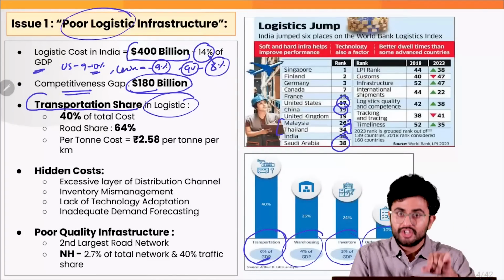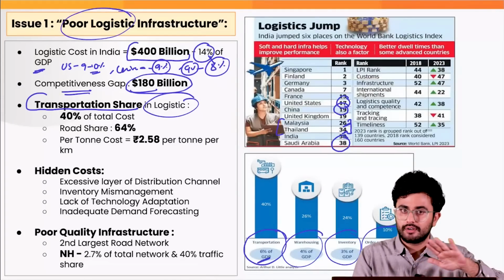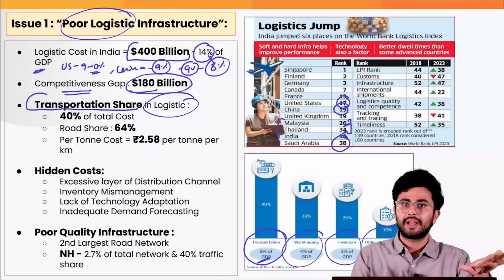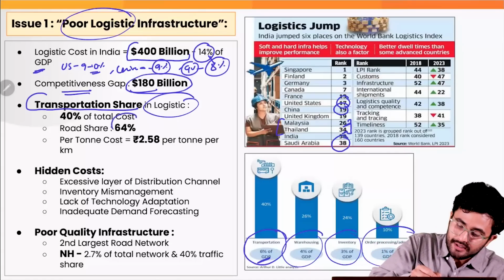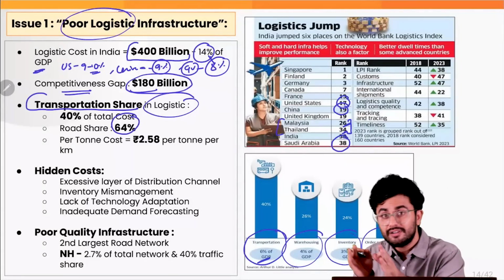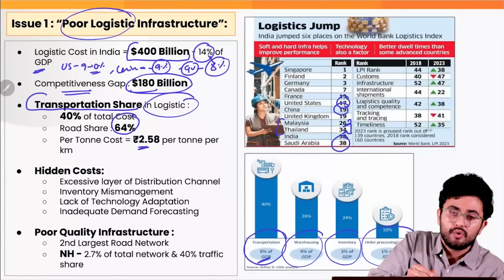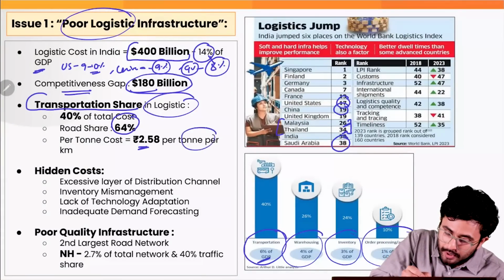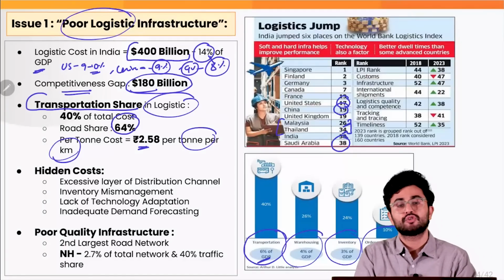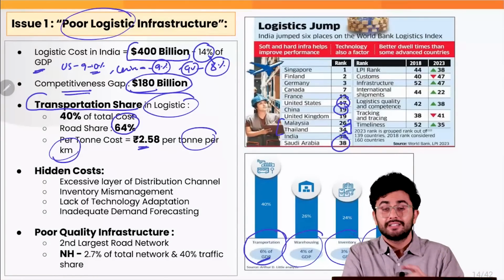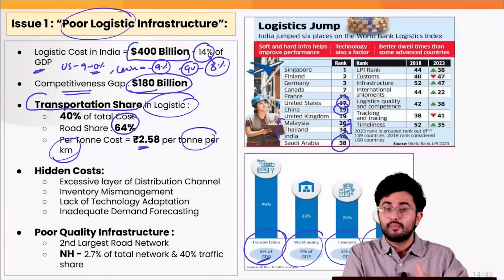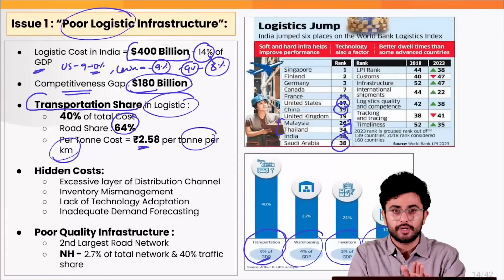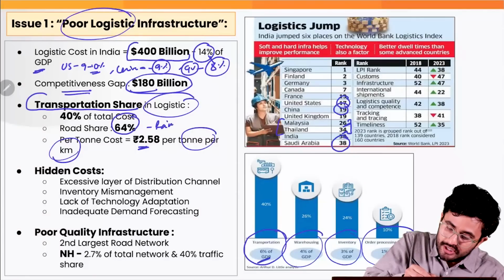In this, the road share, the amount of logistics which we are supplying through the road, stands at 64%, and the cost is around 2.58 rupees per ton per kilometer. So obviously that is quite expensive. The shorter, more expeditious and cheaper railway has only a share of 30% till now.